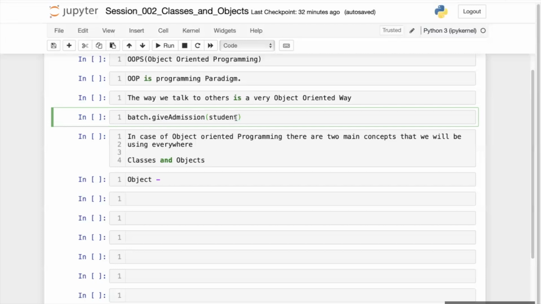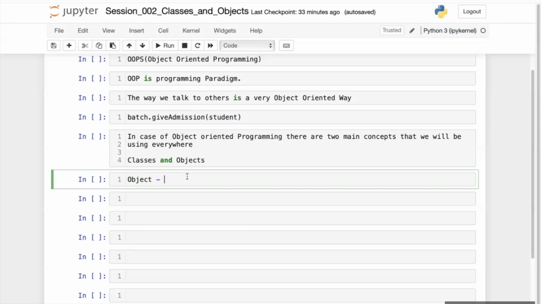Yes. Fine. In the same way, here batch is an object, and this batch has a certain functionality, give admission. This batch can give admission to another object. The batch is an object, and the functionality it is performing is done on another object, which is the student in this case.